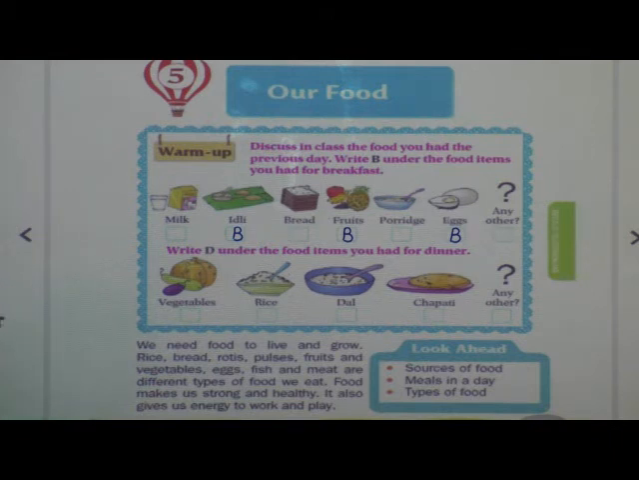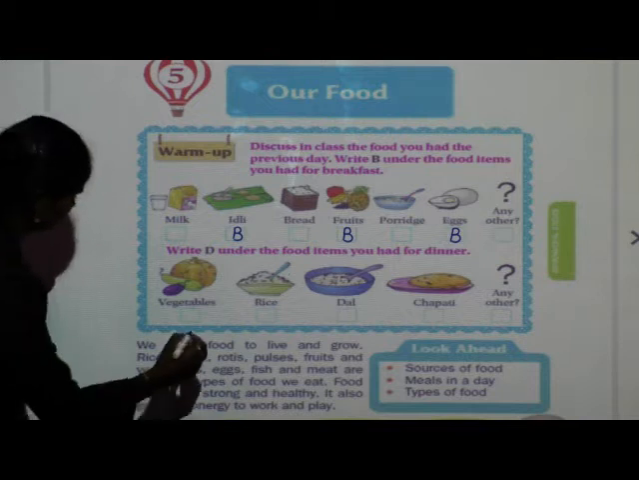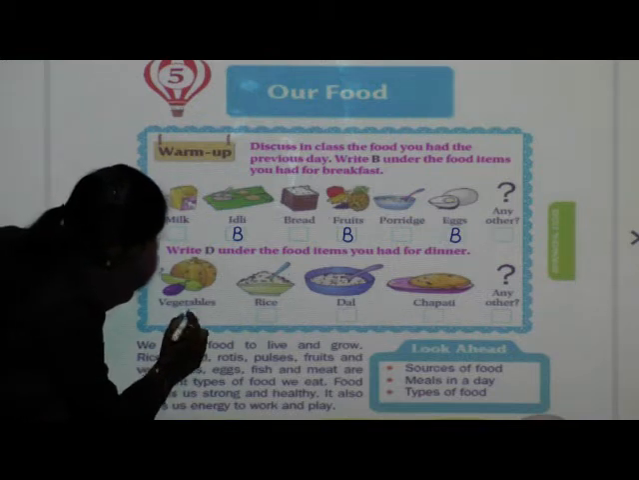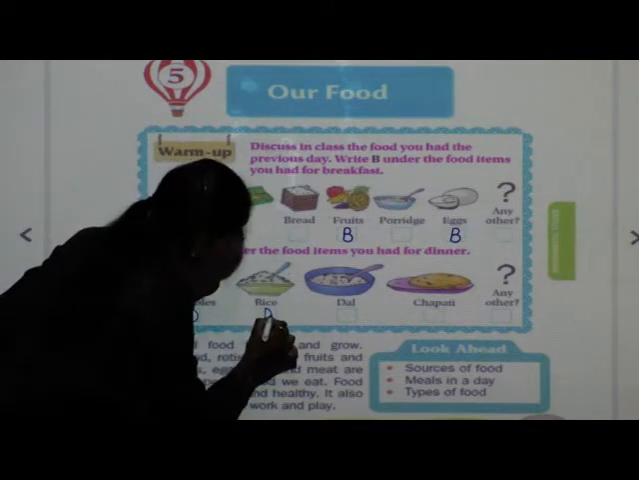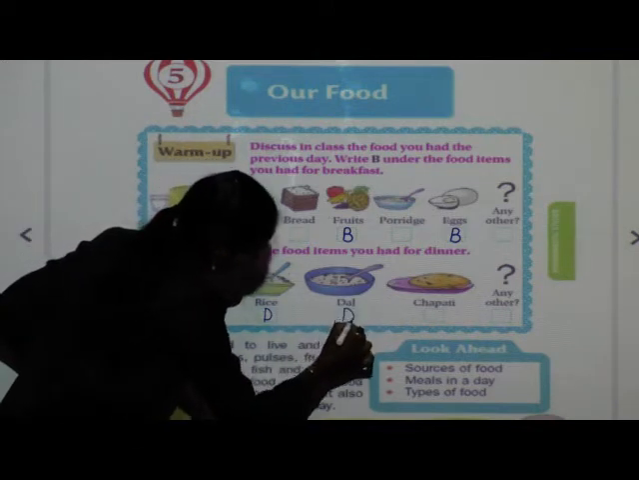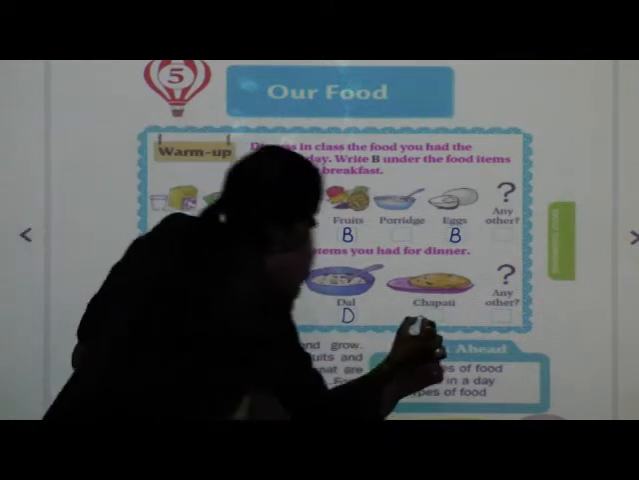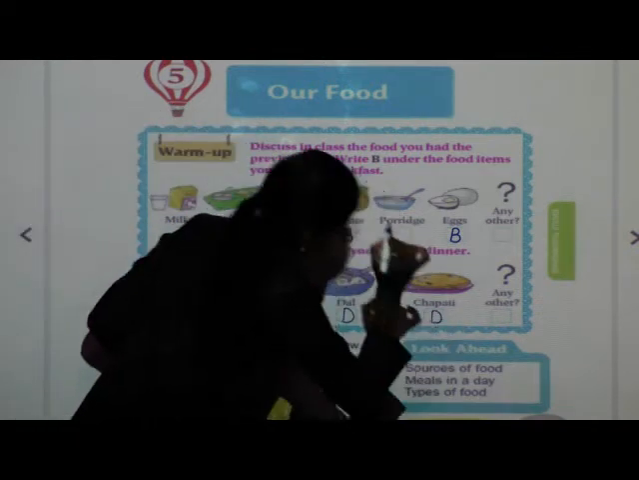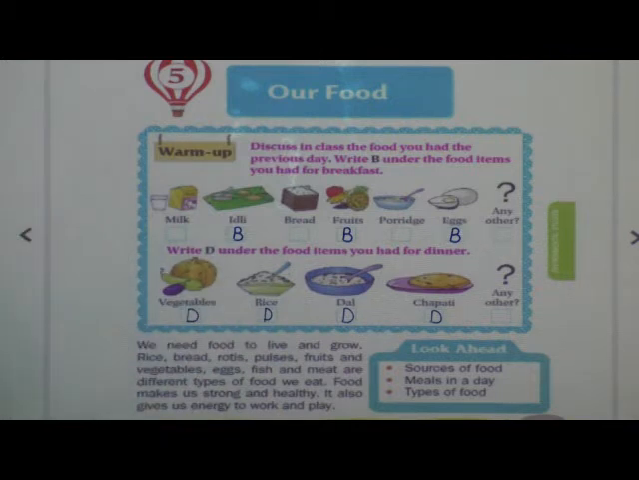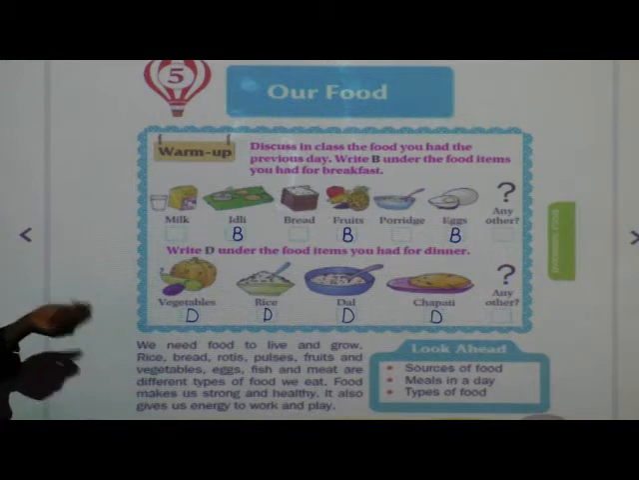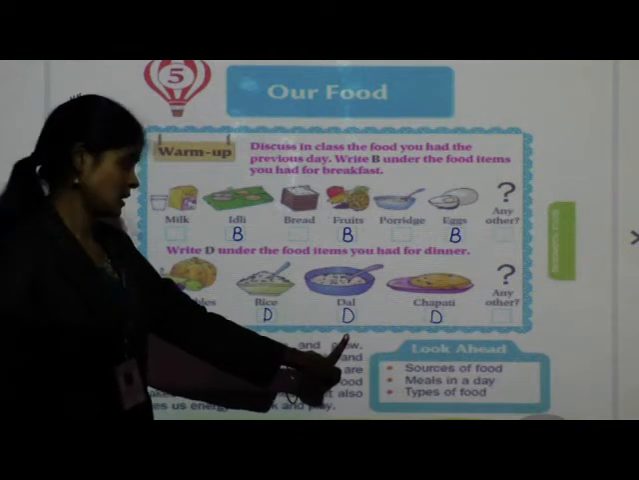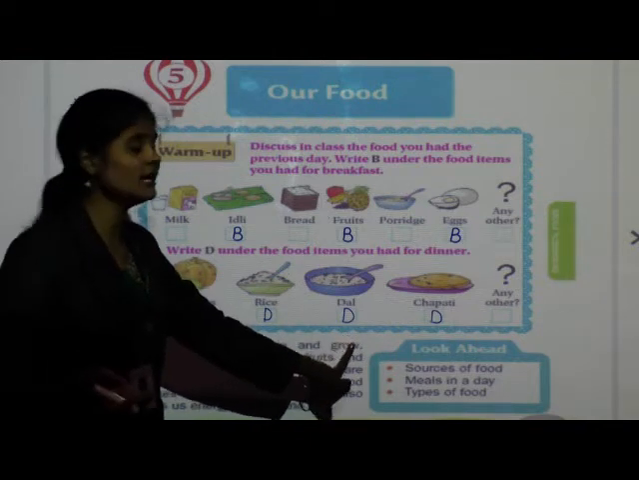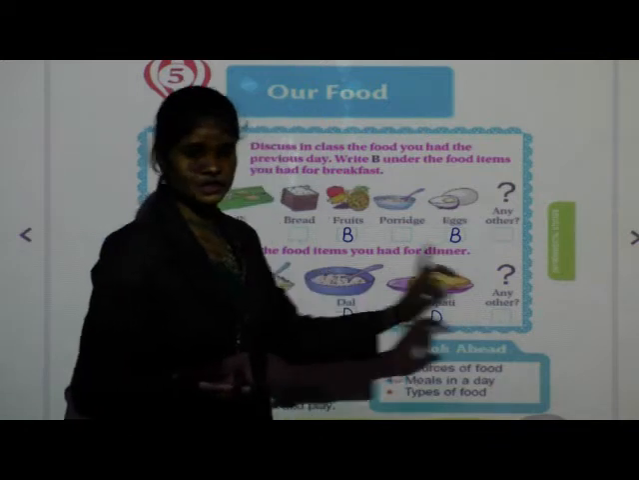Okay. So about me, I had some vegetables. Also I had rice and dal and chapati. So these food items I had for my dinner yesterday. What you had? If you had rice and dal, you write D in those boxes. If any other you had, then you write here D. Okay?